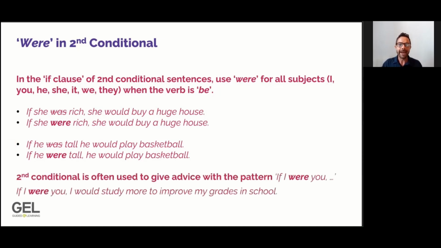The last area where this is important is with that advice giving second conditional sentence. In this example, if I were you. So normally, if we're talking about I was, but in the second conditional sentence, we use were. So we would say, if I were you, I would study more to improve my grades in school. So if we have the be verb in the if clause, we are always going to use were.